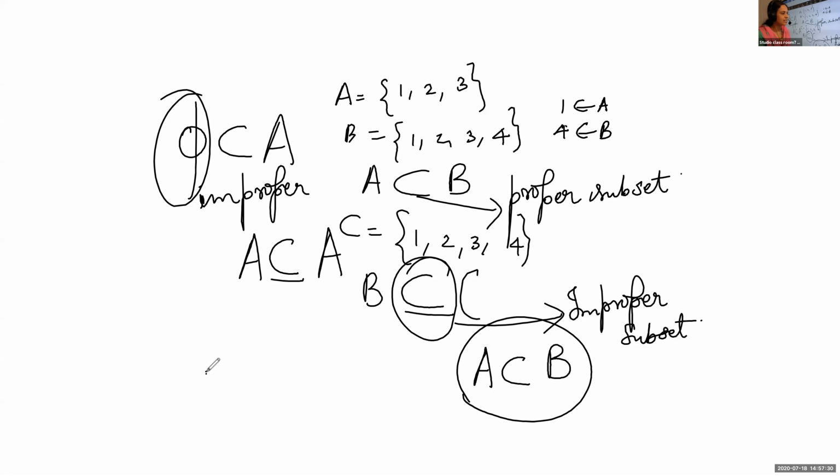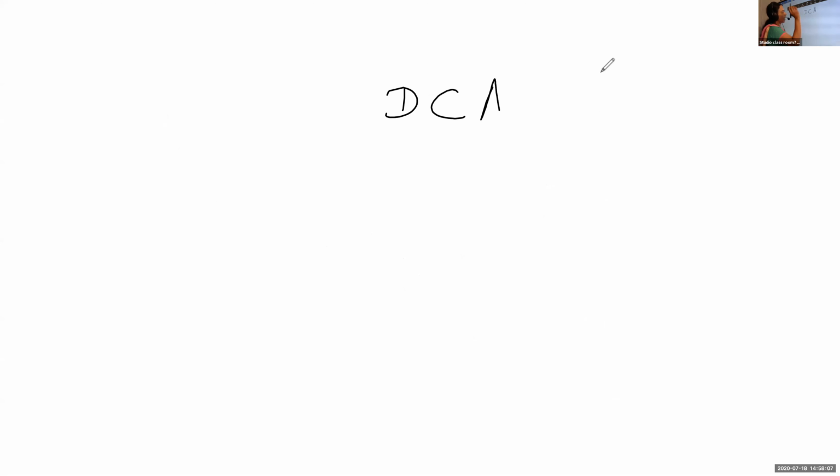We say this as A is contained in B. Otherwise, we can say A is a subset of B. In other words, B is a superset of A. If A is contained in B, B is said to be the superset and A is said to be the subset. Suppose I am writing like this: D is contained in A. So which is the subset and which one is the superset here?